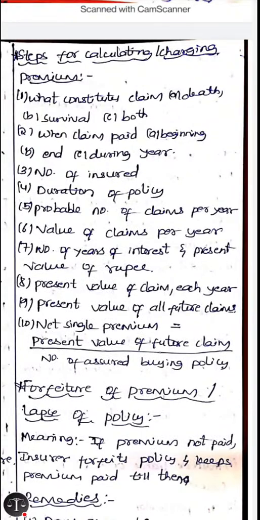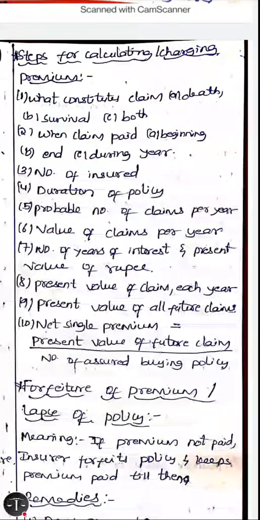Steps for calculating or charging premium. So what are the steps in calculating premium or charging premium? The premium is decided on many factors mentioned below, like what constitutes a claim, if it is caused by death, survival, or both. Then the claim period, whether it is paid at the beginning, paid at the end, or paid during the year, when the claim is paid, when the insurer is bound to pay the claim. It decides the premium amount.